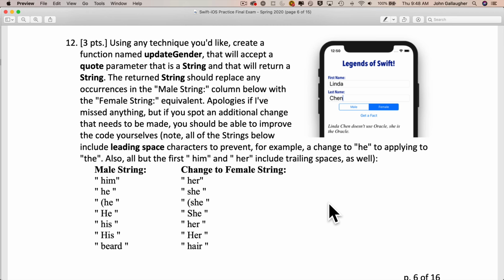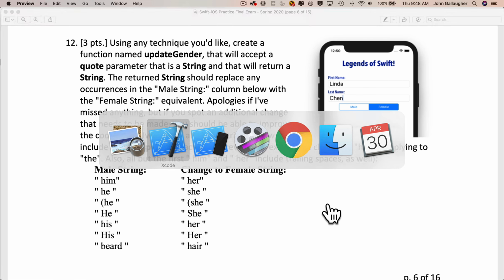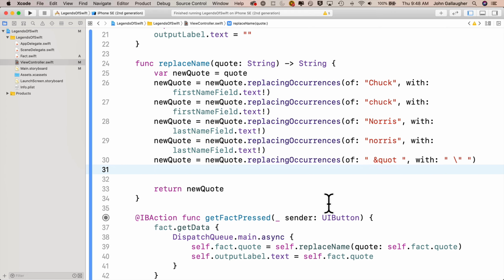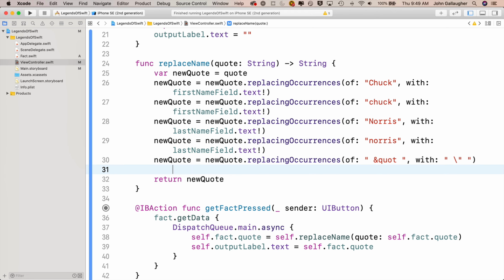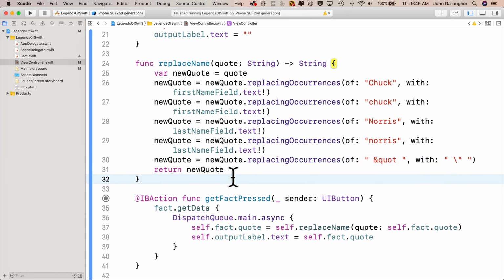So this is one of the things that's a little bit tricky if you're ever working with replacing occurrences of: you want to think of all of the other occurrences that might happen outside of the strings that you're trying to replace. But let's head back to our code. I'll get rid of some of the extra carriage returns that I have in replace name. We'll create our new function here, func updateGender.